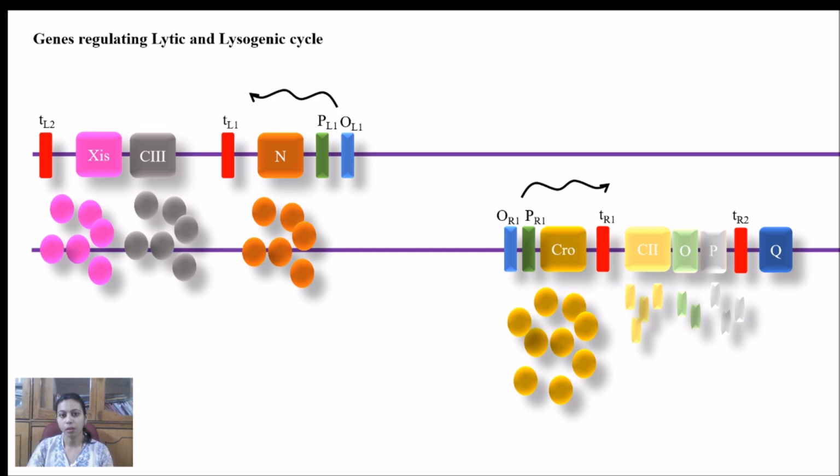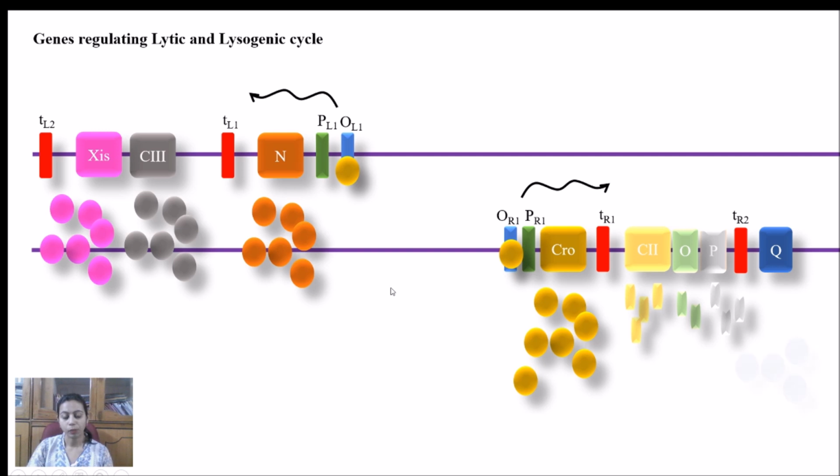With the increase of CRO protein, what will happen? The increased concentration of CRO protein will bind to the OR1 and OL1. Both operator regions will be occupied by the CRO protein.